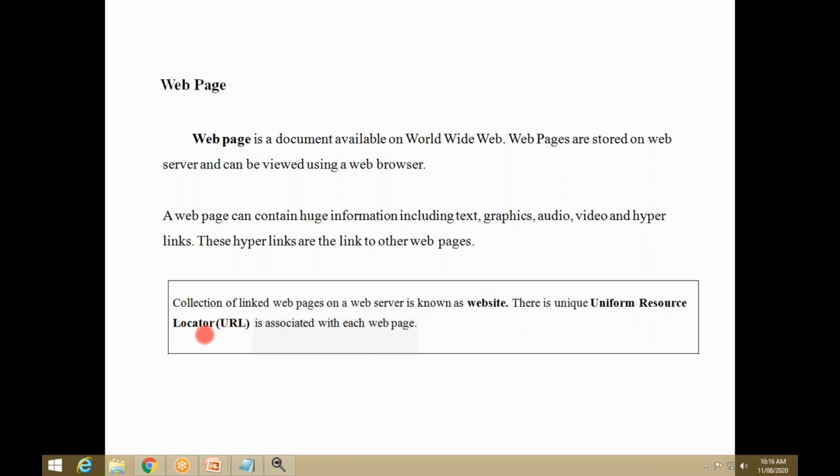Every website has a unique name or URL. A uniform resource locator is associated with each page. Every page has one URL, that is called a link. After that, there are two types of web page. One is the static web page, and another one is the dynamic web page.